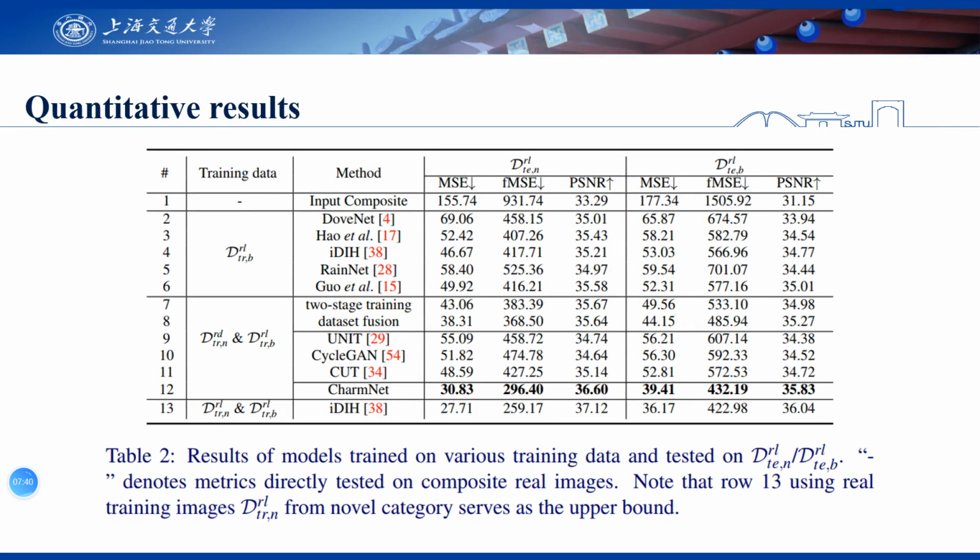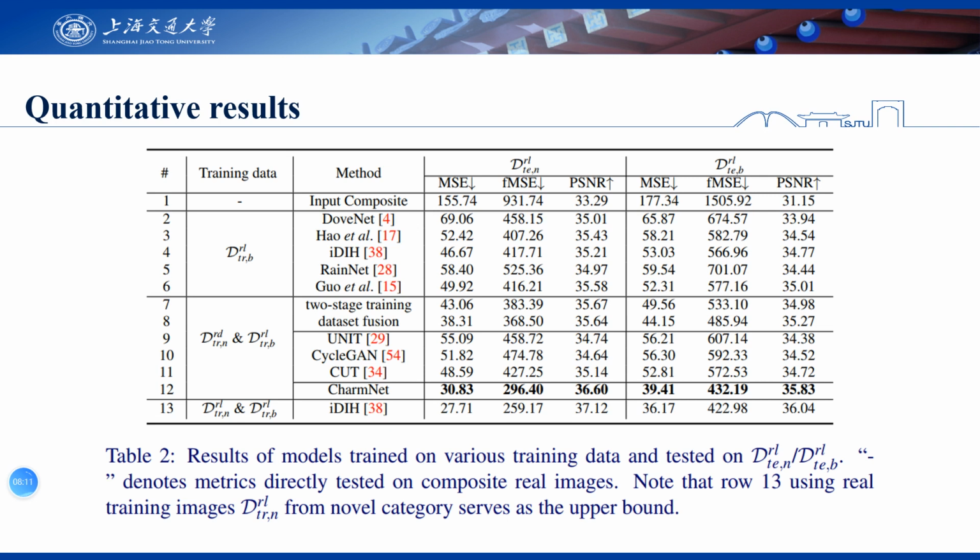We present the MSE, FMSE, and PSNR of our CharmNet and baselines trained on various training data. The results show that our CharmNet outperforms all the baselines by a large margin. Apart from the novel category, our method also significantly enhances the performance on base categories.